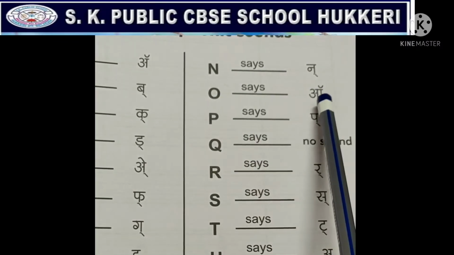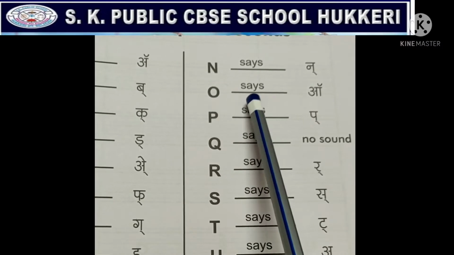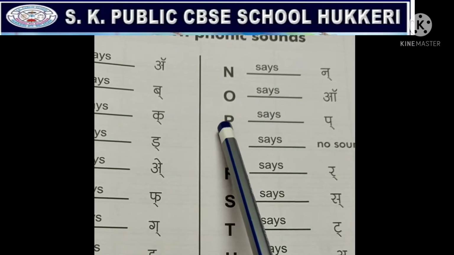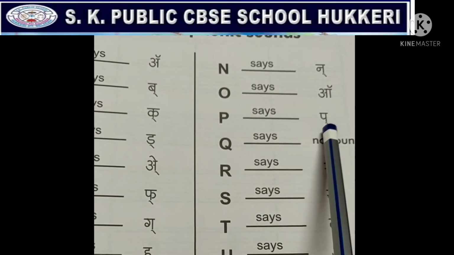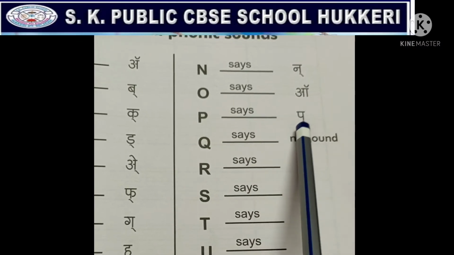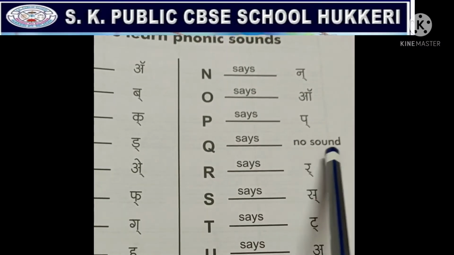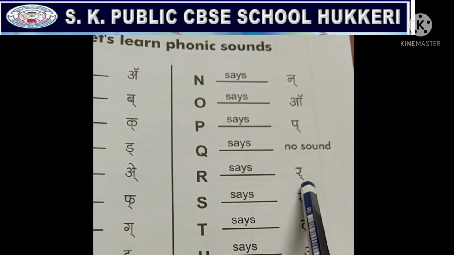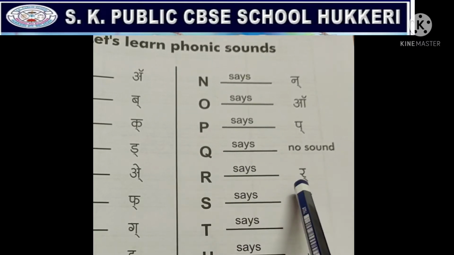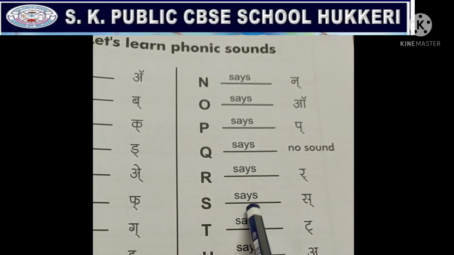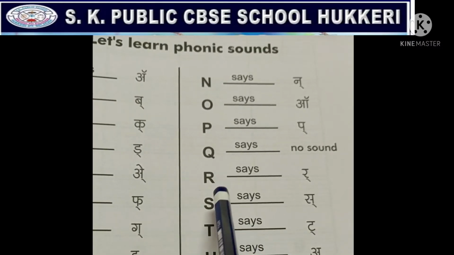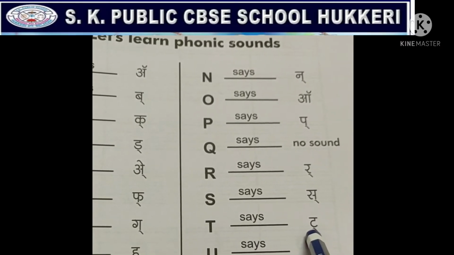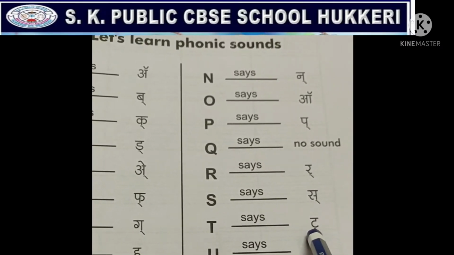O says O. Open your mouth wide. P says P. And Q has no sound. Q has no sound, children. Okay? R says R. S says S. T says T.